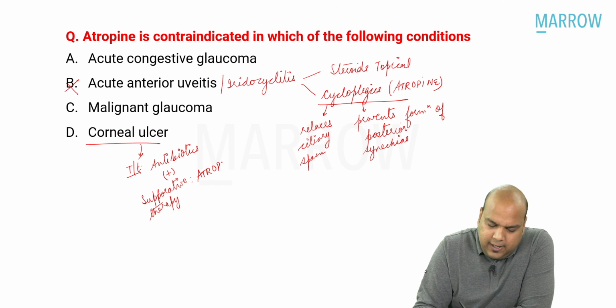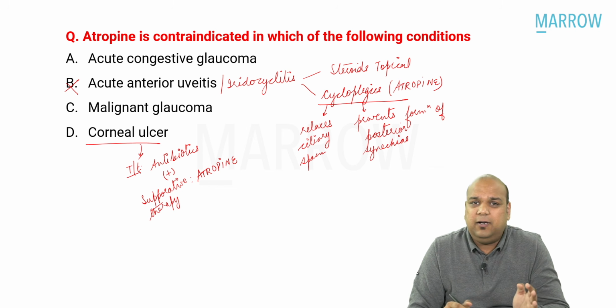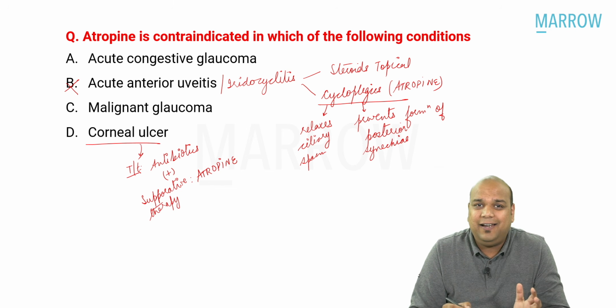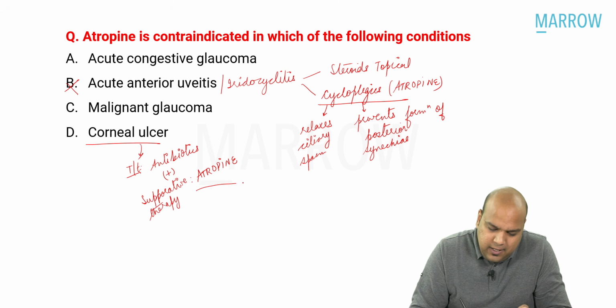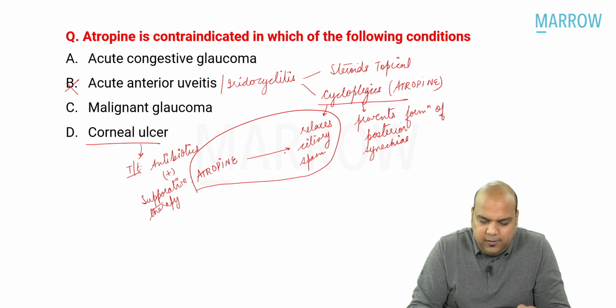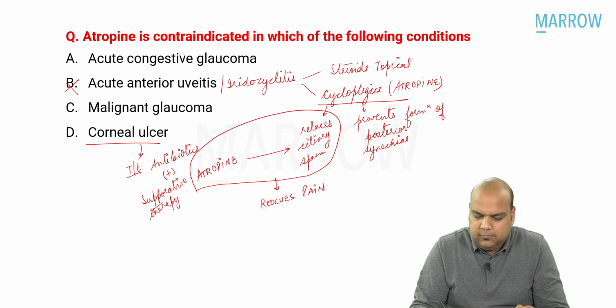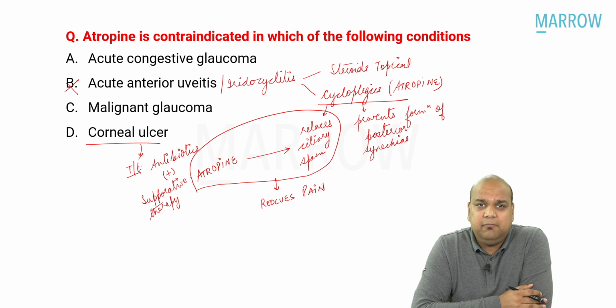Yes. Why supportive therapy atropine? Because in every case of bacterial or fungal infection, everybody, the toxins can irritate the ciliary muscle, can lead to ciliary spasm and thus to pain. So again, here also atropine relaxes ciliary spasm and thus reduces the pain. I know this, I have read this very clearly.